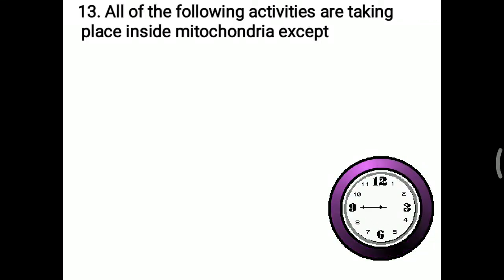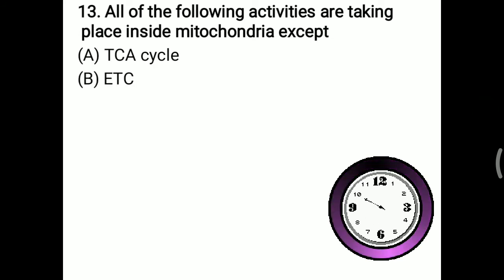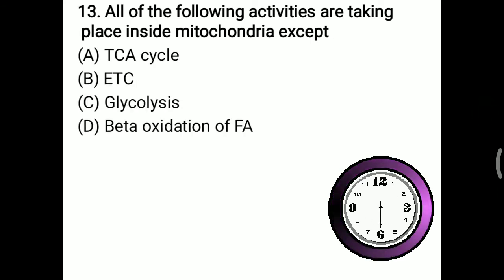Next, all of the following activities are taking place inside mitochondria except, so TCA cycle, ETC, glycolysis, beta oxidation of fatty acid. So inside the mitochondria, TCA cycle is working basically in the matrix of mitochondria. Over the inner membrane of mitochondria, electron transport chain is working. Glycolysis is not working inside the mitochondria. Beta oxidation of fatty acid, that is also occurring inside the mitochondria. So only right answer, that is C, glycolysis.